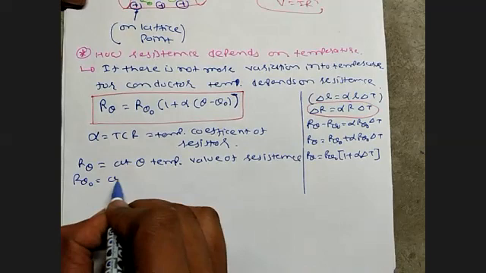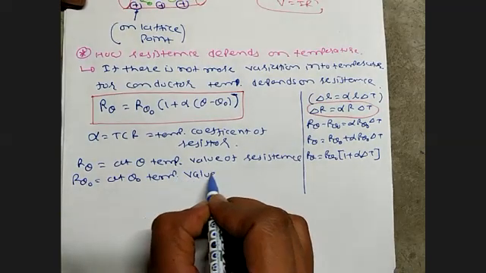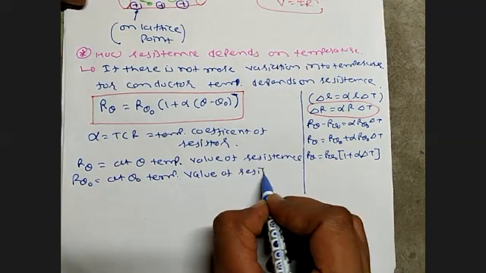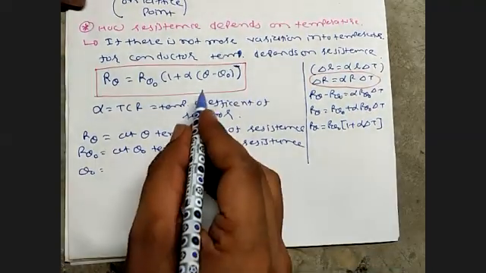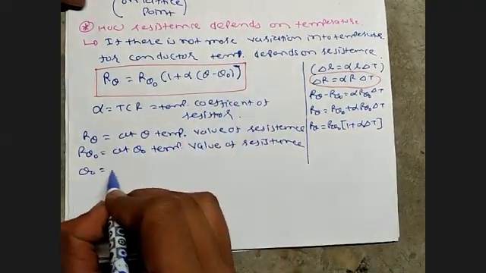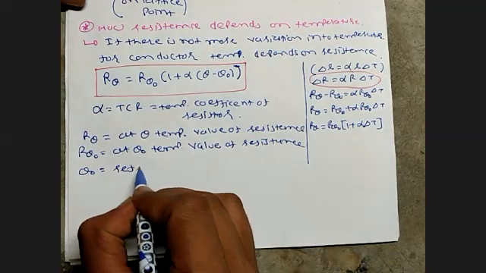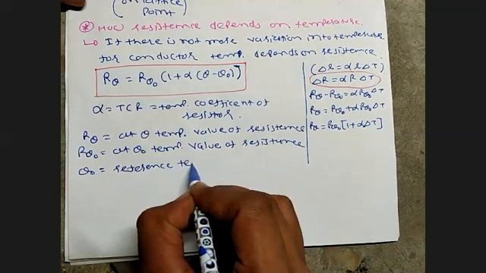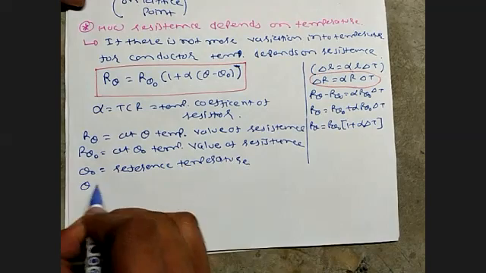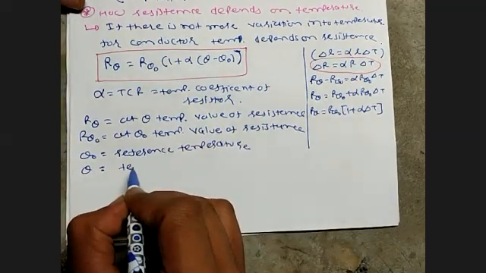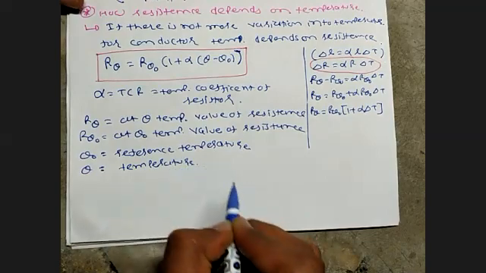R theta 0 is the value of resistance at theta 0 temperature, and theta 0 is nothing but the reference temperature, and theta is just the temperature.